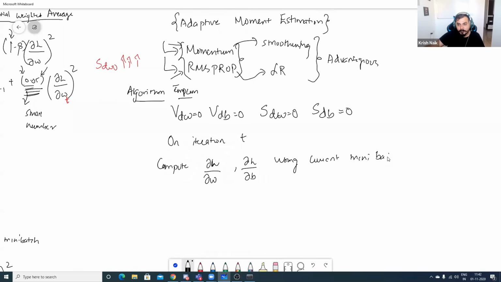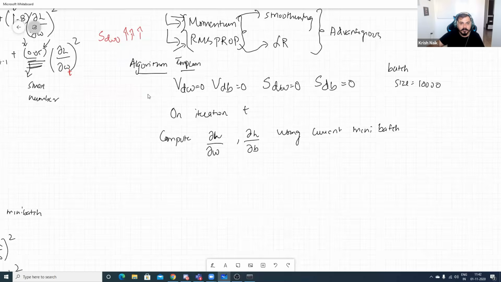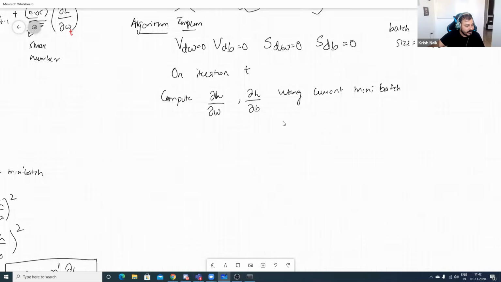Guys, one more thing. One person had asked, do we require mini batch in every optimizer? Yes, mini batch is required in everything after gradient descent. This is the most important point. For every optimizer that we are using, we are going to use a mini batch. Mini batch basically means there will be some batch size. It may be 1,000, 10,000, or 20,000, depending on the number of data. This is the first step: we compute this using the current mini batch.